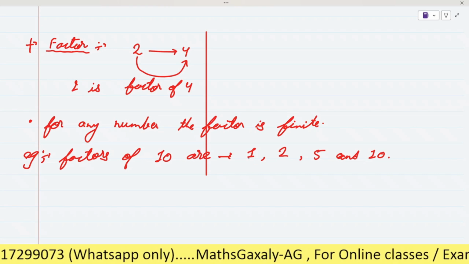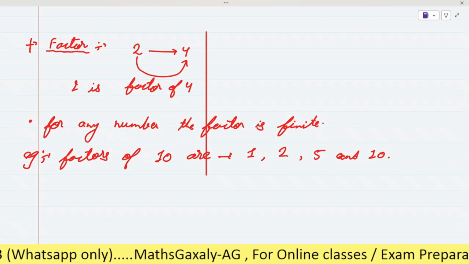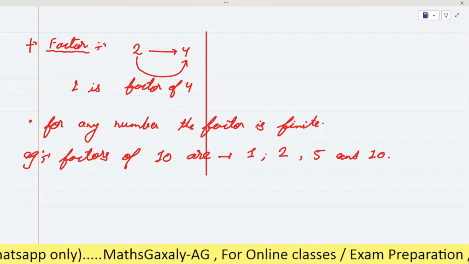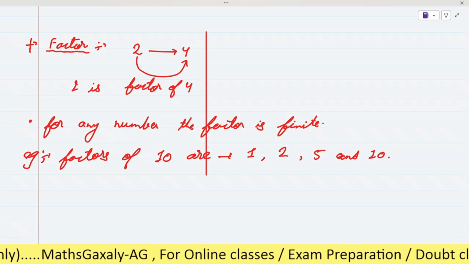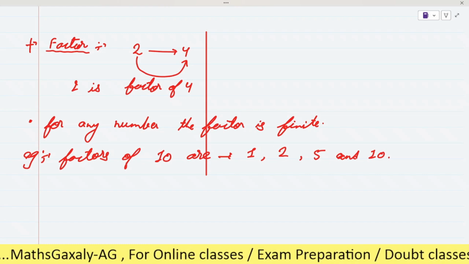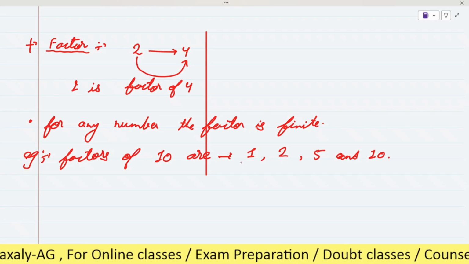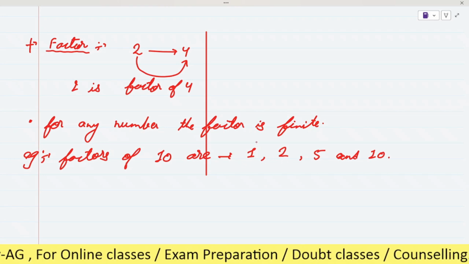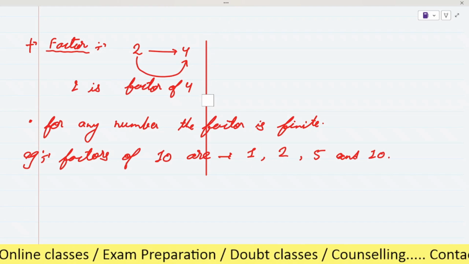As you can see here, how many total factors of 10 are there? 4. What are they? 1, 2, 5, and 10.